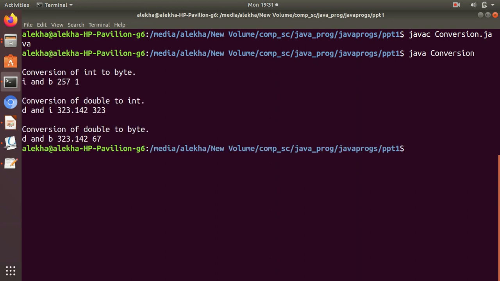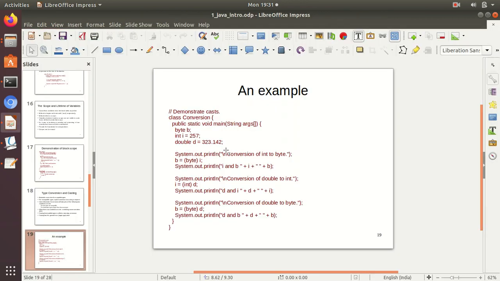First one is converting an integer into the byte type. You can see the value is 257. The byte supports only 8 bits, 1 byte, so this value is larger than that. When the value is larger than the maximum limit of a data type, a modulus is applied.